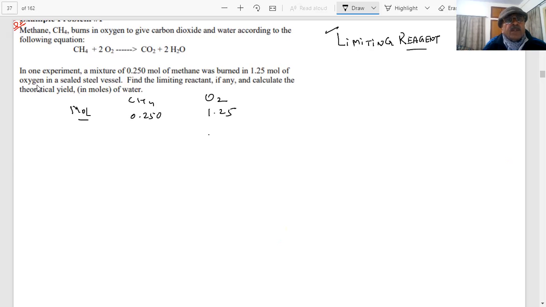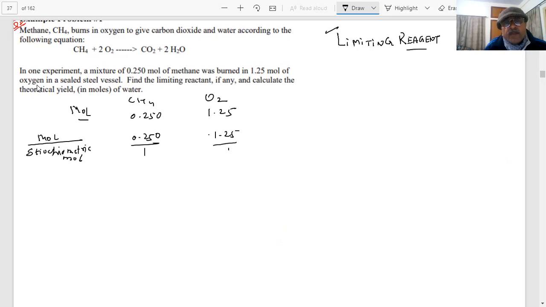They are burned in a sealed steel vessel. First, I told you, find the mole by stoichiometric mole ratio. This will help us a lot. How many moles are there here? One.